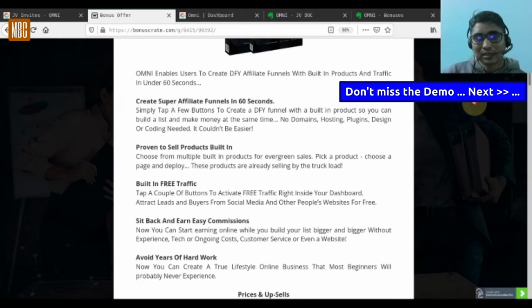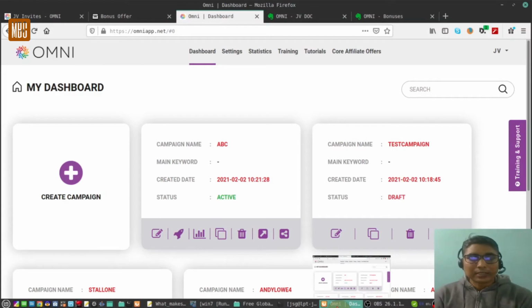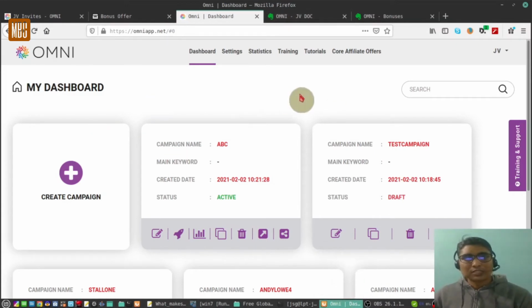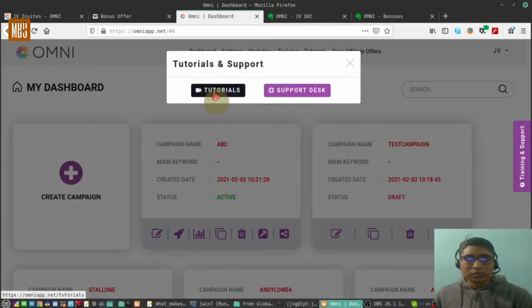Well, now let's dive into the demo. Here I am logged into the dashboard of the software. You can see it is pretty simple. The menu options are over here. There is the support option. You have the tutorials, the video tutorials, and the support desk if you want to raise a ticket through the support desk for any reason.